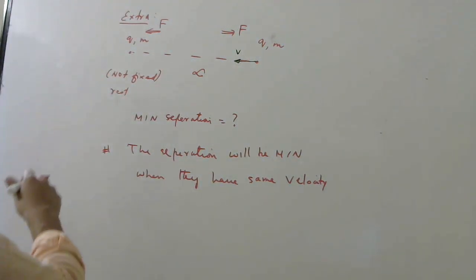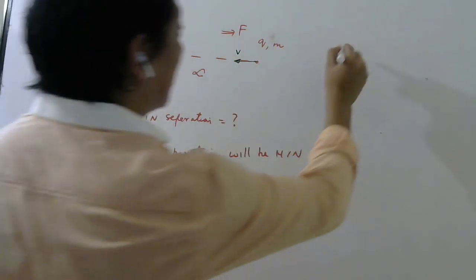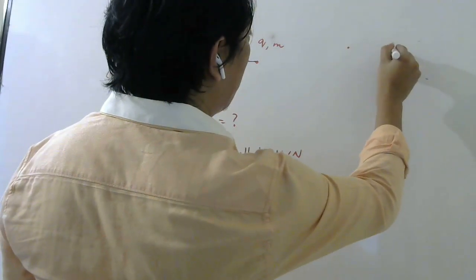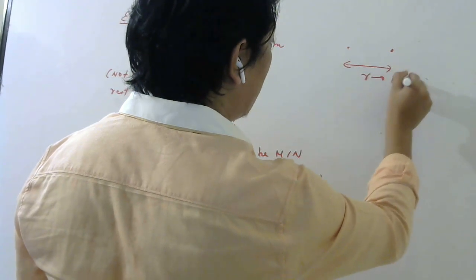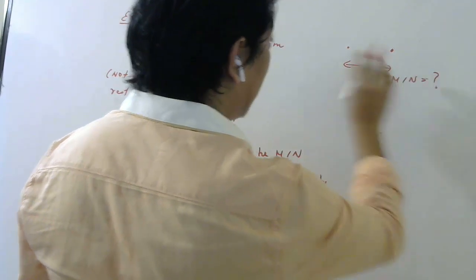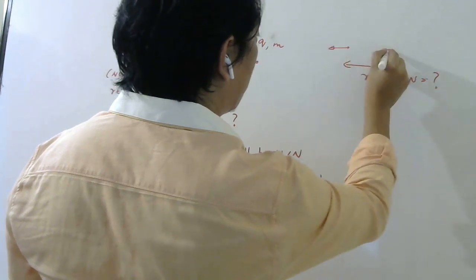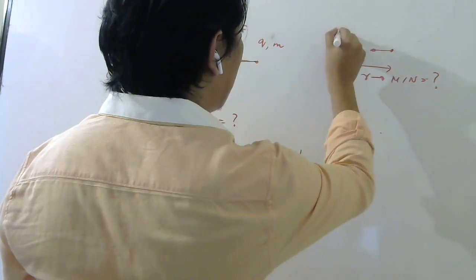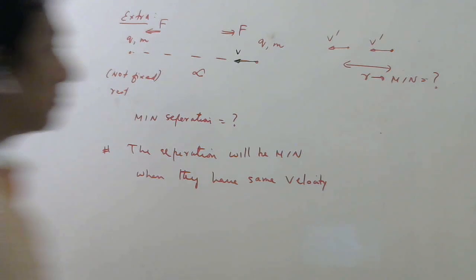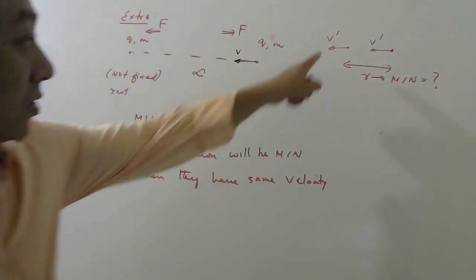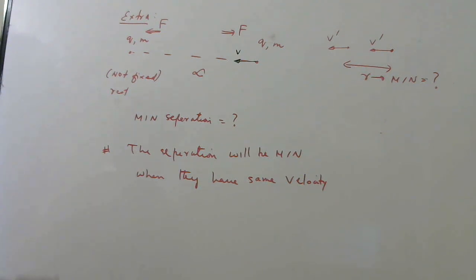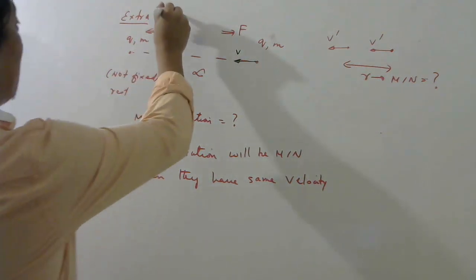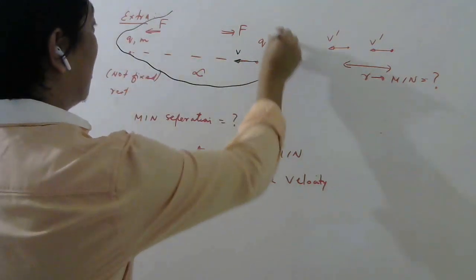So very soon what will happen? These two will have the same velocity. So at that time the gap will be what, students? Minimum. This is, let's say, the minimum which we have to find. And at that time what will be the velocity for both of them? Same. Let us call that v dash. In my example, what was this v dash? 4.8. Correct? Okay.